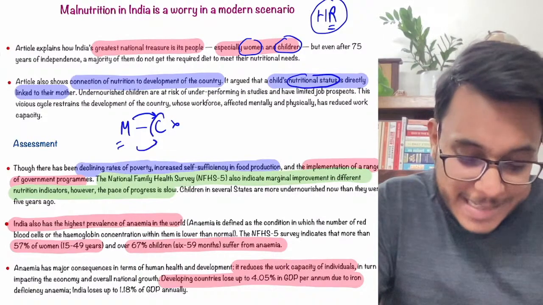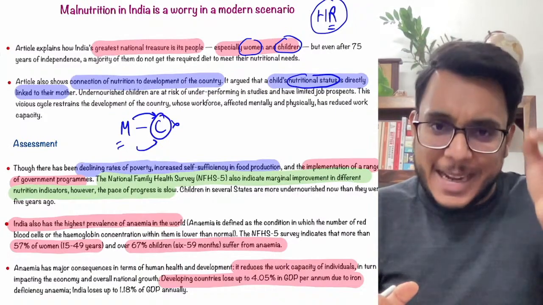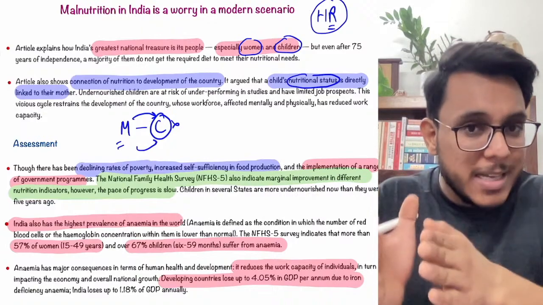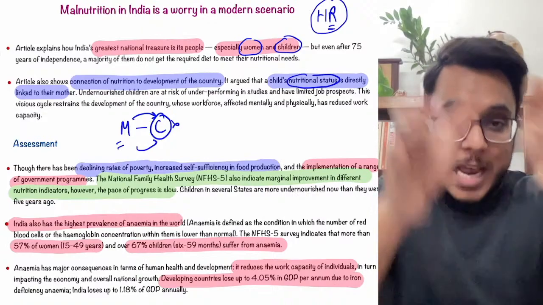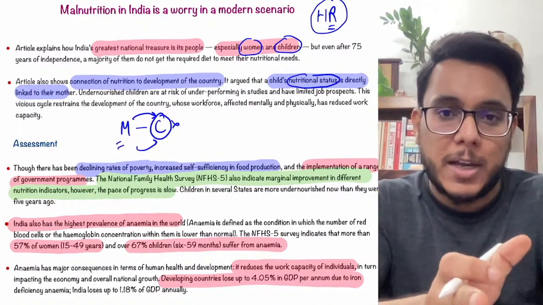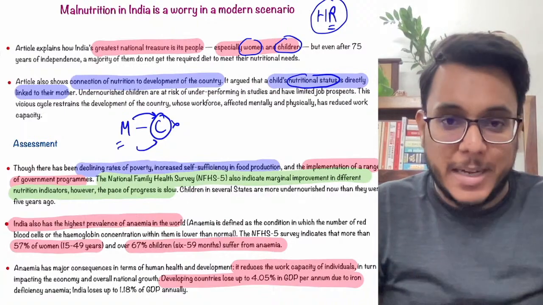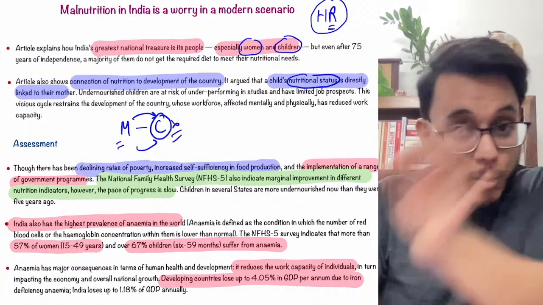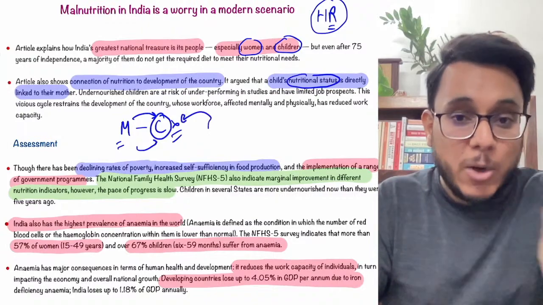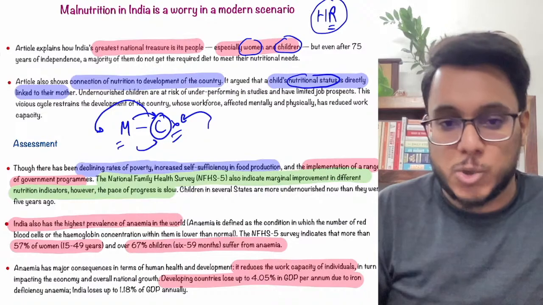Now understand that, guys, three years back the economic survey had an entire chapter where it said that today's child is tomorrow's worker. If today's child will not be fit, tomorrow's worker will not be fit. If tomorrow's worker will not be fit, the economic prospects of the country are not going to be better. So in order to take care of tomorrow's worker, you need to take care of the child, and in order to take care of the child, you need to take care of the mother. Nutritional care needs to be there.